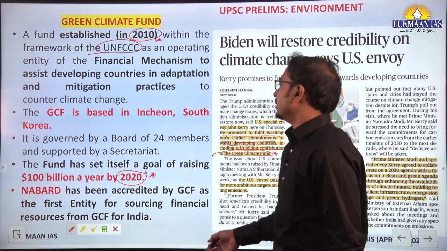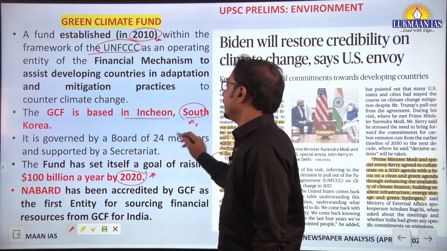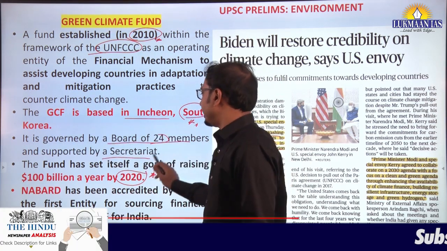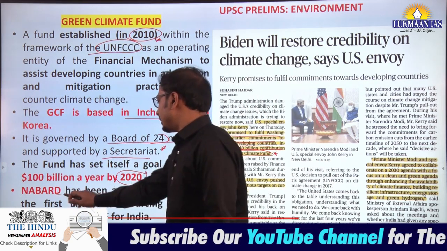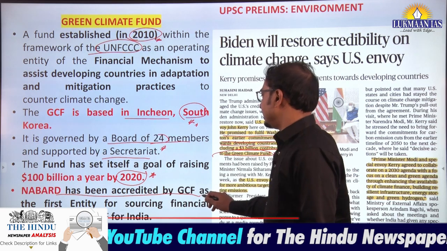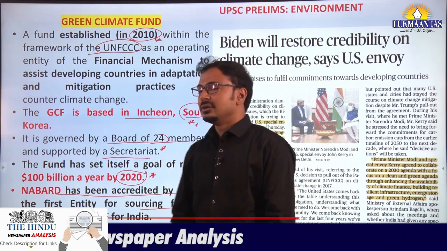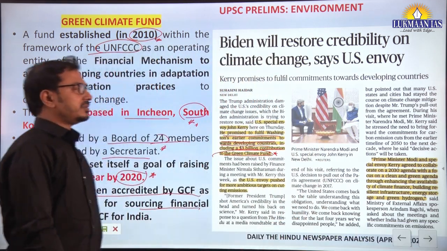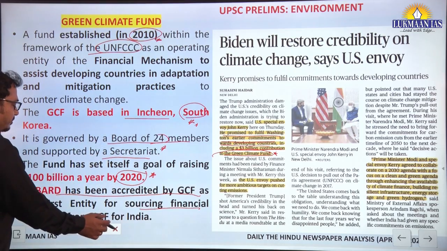It is based in Incheon, South Korea, and it is governed by a board of 24 members and supported by a secretariat. In India, NABARD has been accredited by GCF as the first entity for sourcing financial resources from GCF. So there can be a question in the prelims examination. You need to know about GCF, Green Climate Fund.